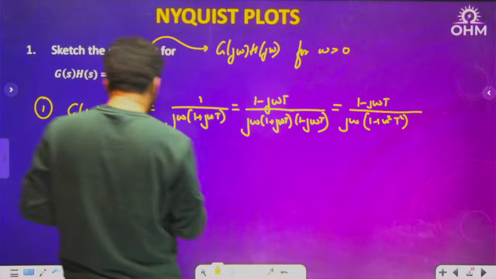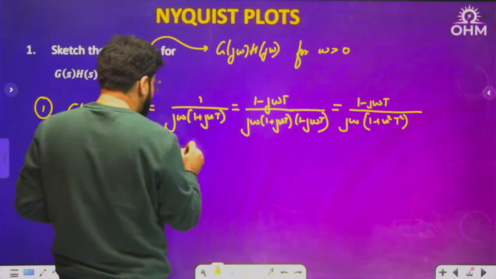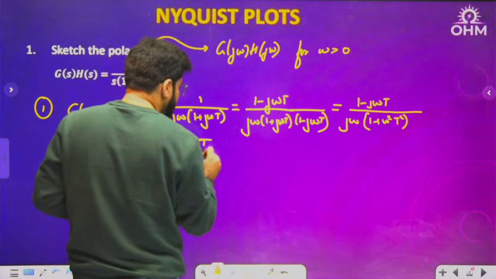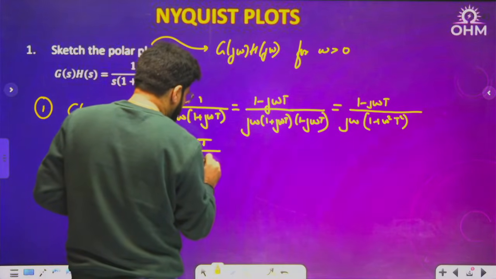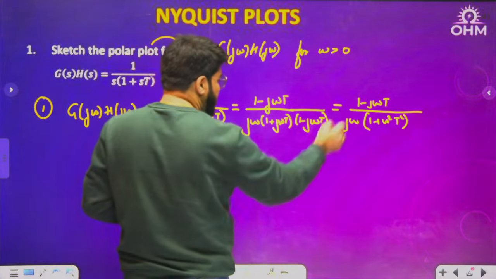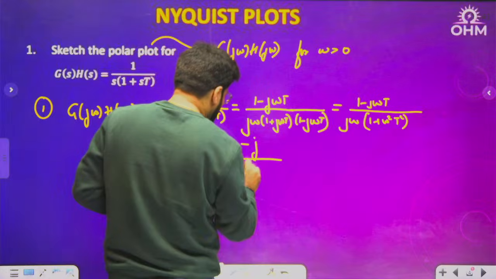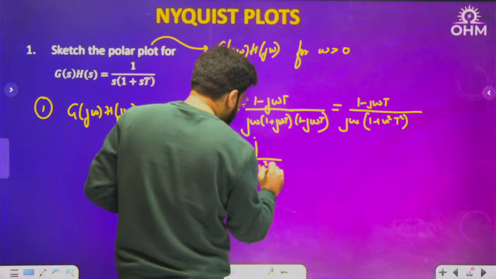So if you divide by j omega, the first term will become real, j omega cancels, minus t upon 1 plus omega square t square. And then the next term will be 1 by j omega. What is 1 by j? Let me write 1 by j as minus j. Then what is left in the denominator? Omega 1 plus omega square t square.